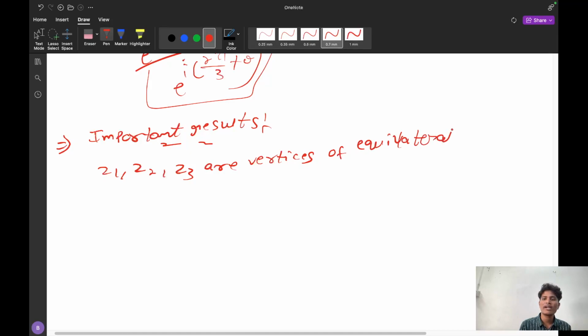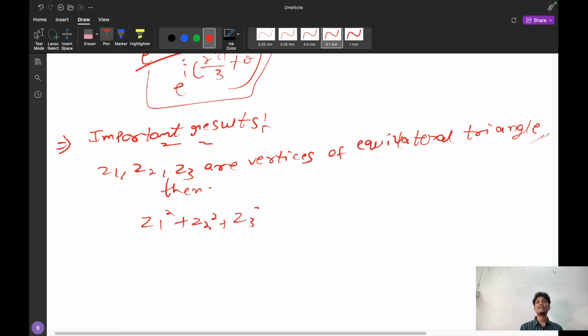If Z1, Z2, Z3 are the vertices of an equilateral triangle, then Z1 square plus Z2 square plus Z3 square is equal to Z1 Z2 plus Z2 Z3 plus Z3 Z1. This is the relation you have to remember.